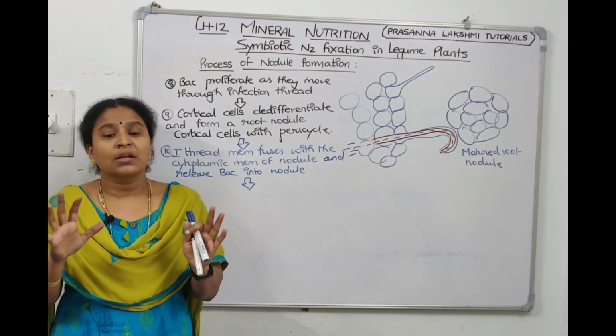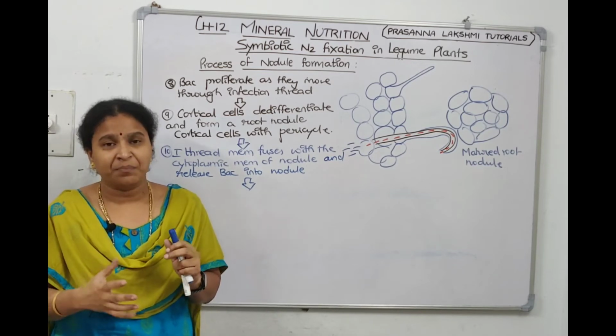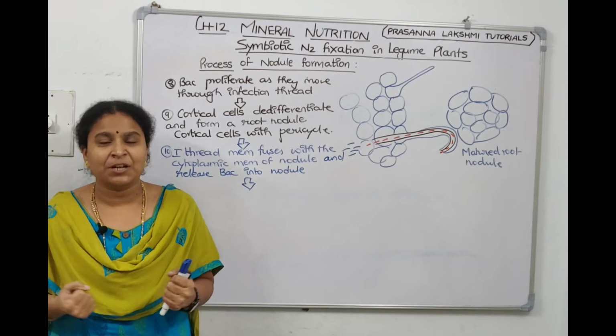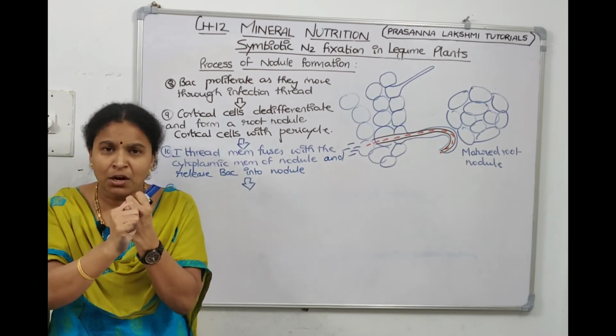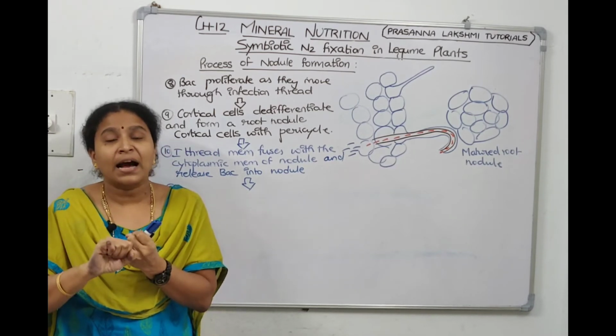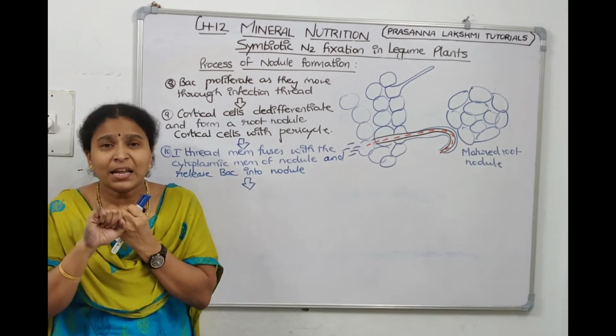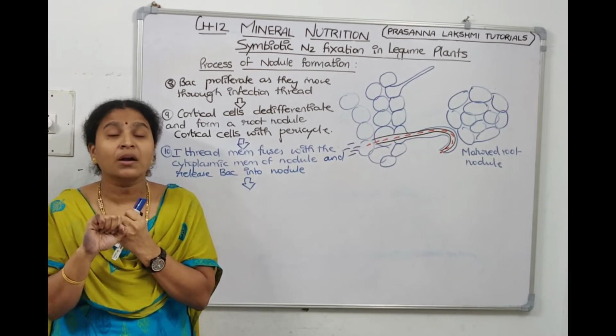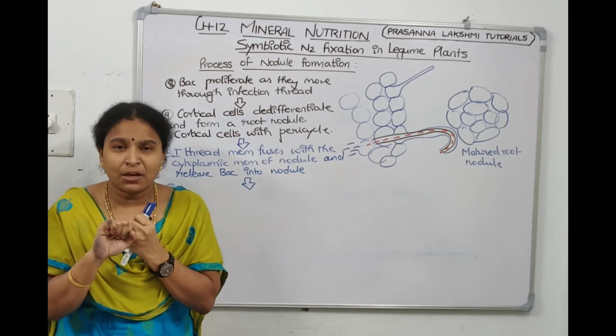Inside the nodule the bacteria will initially divide, they will multiply. After that they start enlarging. First they will divide in the nodule, then they will enlarge and then they will finally become nitrogen fixing endosymbionts, which are called bacteroids.